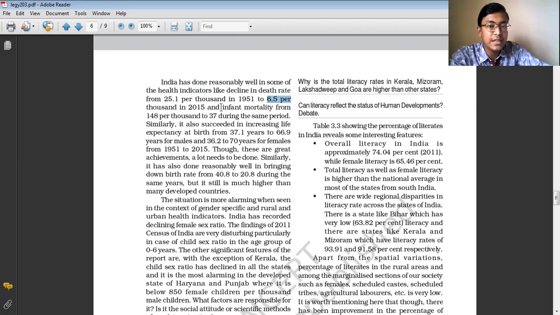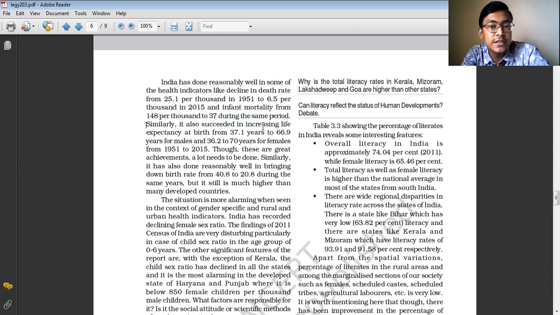And even the infant mortality rate has reduced from 148 per thousand to 37 during the same period. So the infant mortality rate was 148. That means if 1,000 children used to take birth every year, 148 children used to die in 1951. But now, if 1,000 children are taking birth, only 37 children cannot survive, which proves that the postnatal healthcare facilities have also improved.